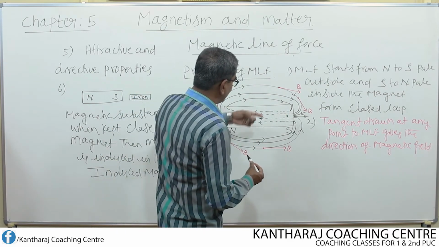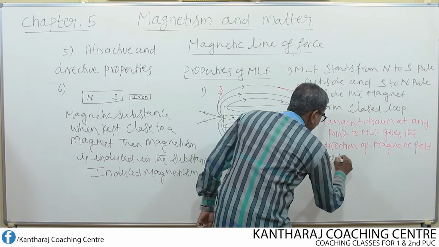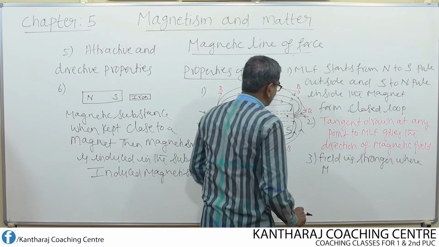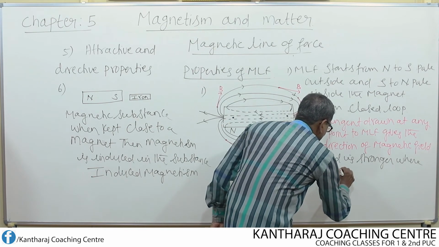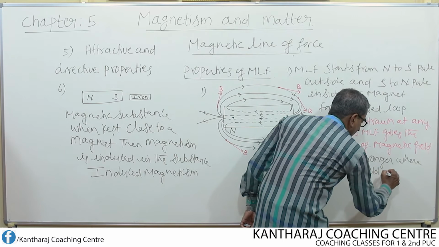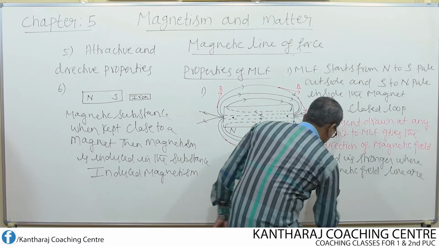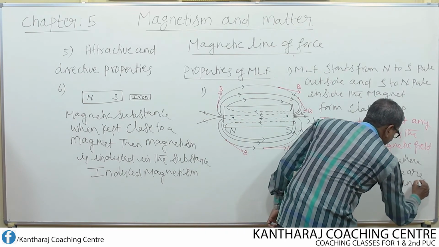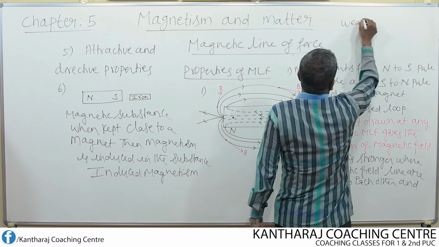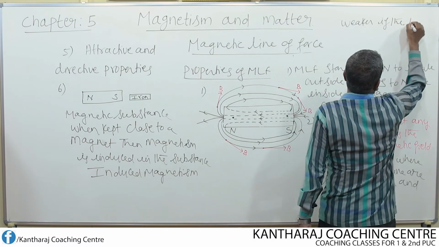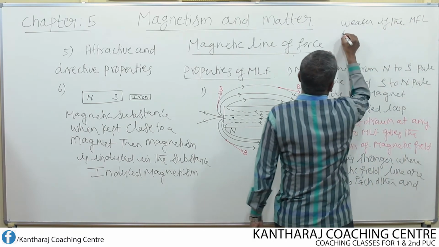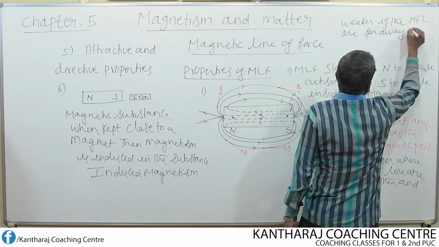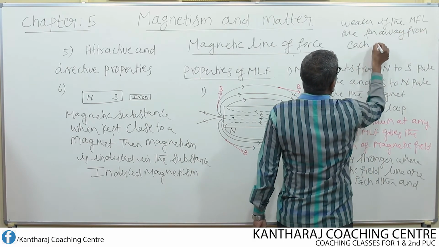Then what will be the next property? So field is stronger where magnetic field lines are closer to each other, and weaker if the magnetic field lines are far away from each other, or if they spread out.